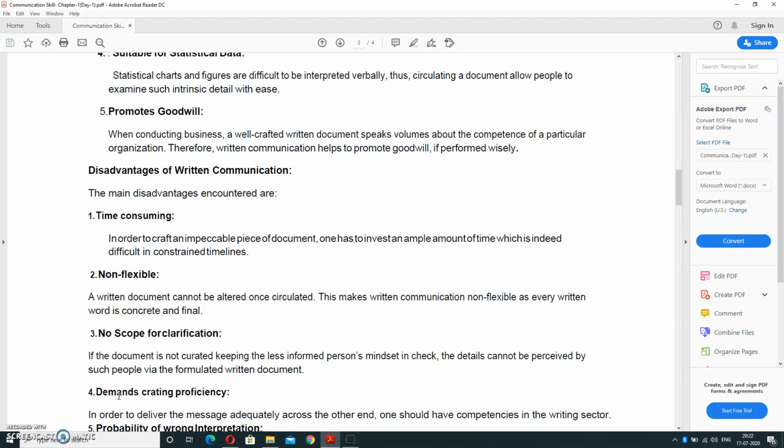Second is non-flexible. A written document can't be altered once circulated. If you have transferred some document, it cannot be edited later on. So this makes written communication non-flexible. It is static communication, as every written word is concrete and the final document.